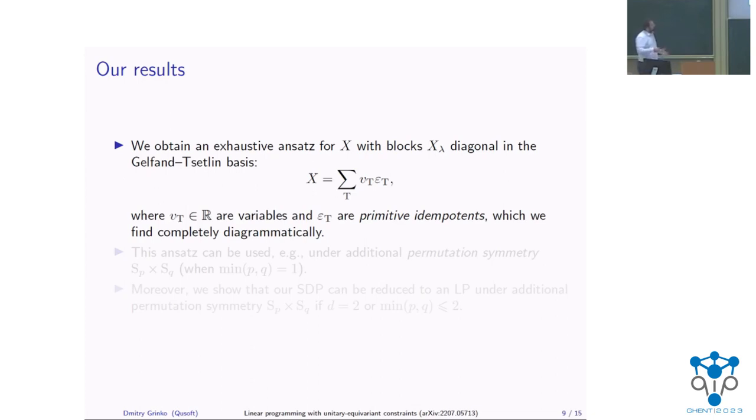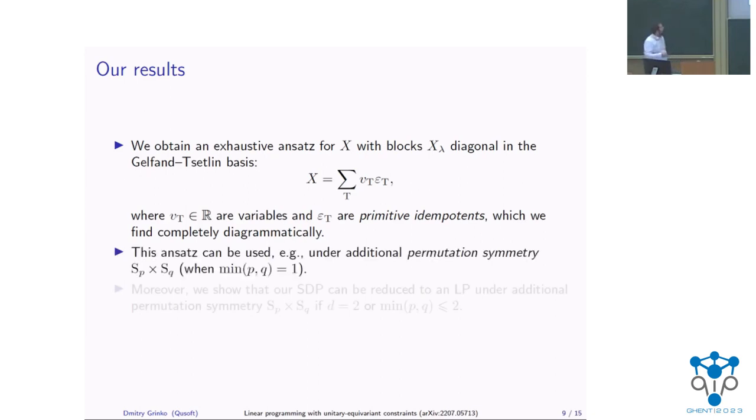In the representation theoretic language, these are called primitive idempotents. But you can just think about them as being orthogonal projectors onto the diagonal entries of these blocks X lambda. And we find these idempotents completely diagrammatically. So we essentially can write them as a sum of diagrams from the Walled Brauer algebra.